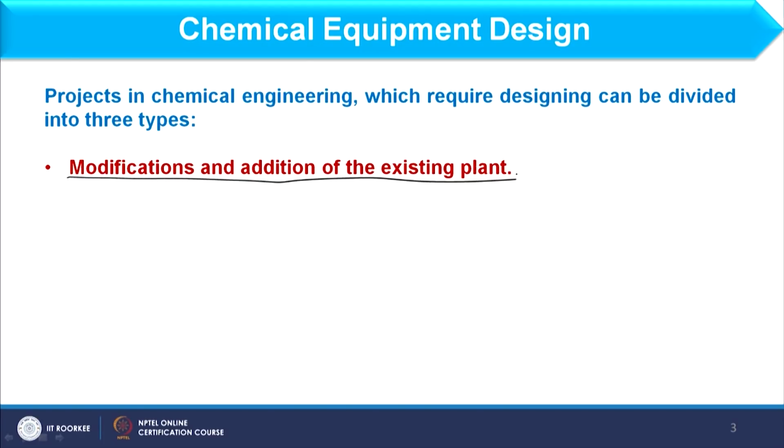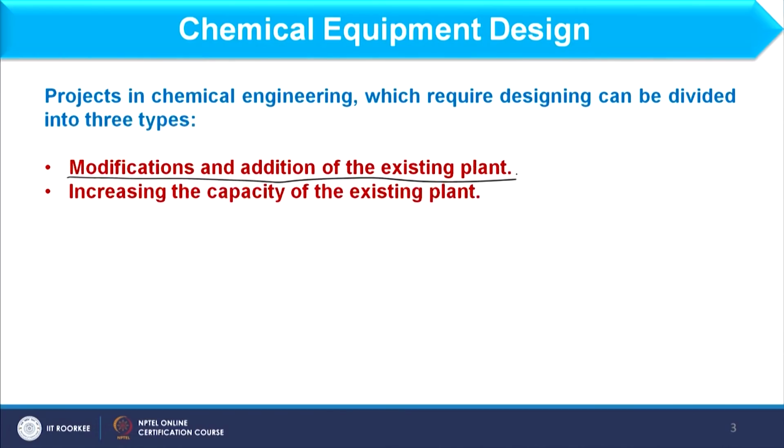To make you understand this point, for example, if I am considering one industry where obsolete technology is used, and at that place if we want to carry out the process through modern technology, it means some modification will be required, maybe some new equipment or maybe enhancement in the existing equipment will be required. So, in that case or at that stage, mechanical design will play its role.